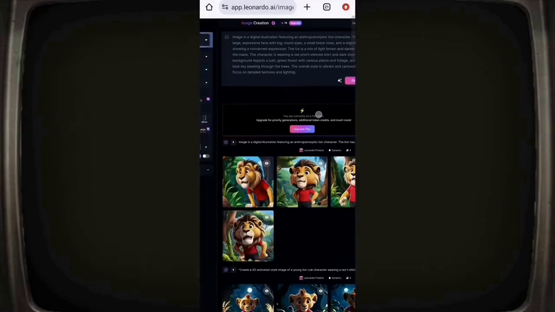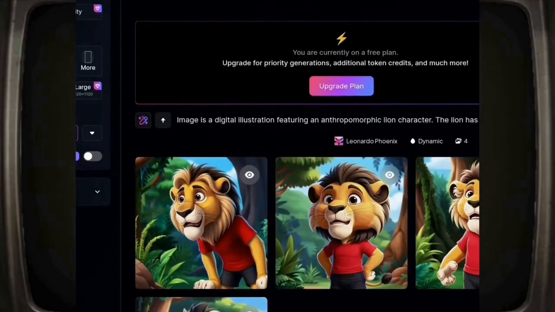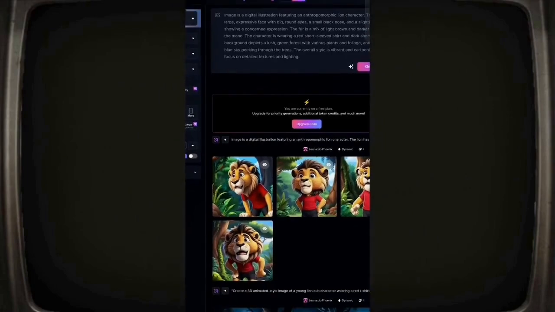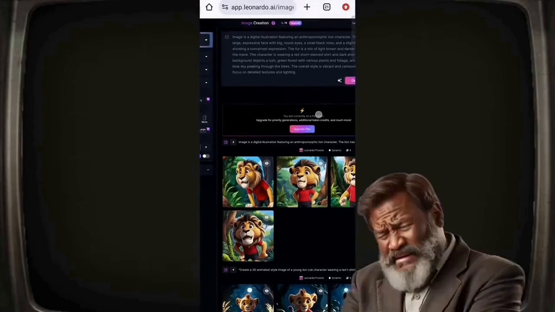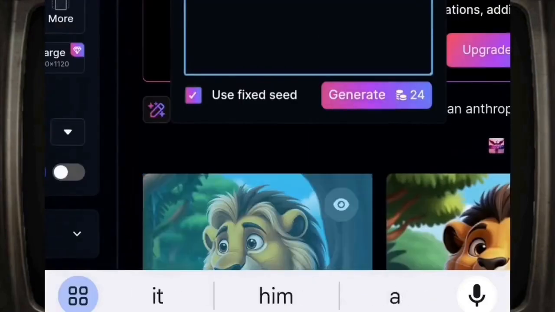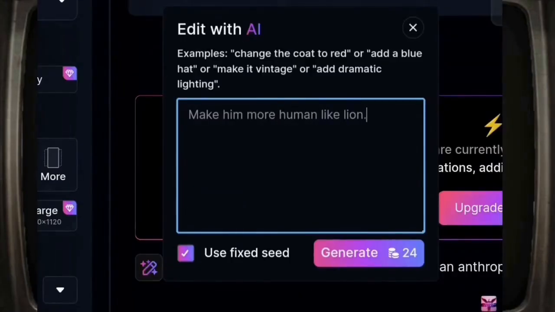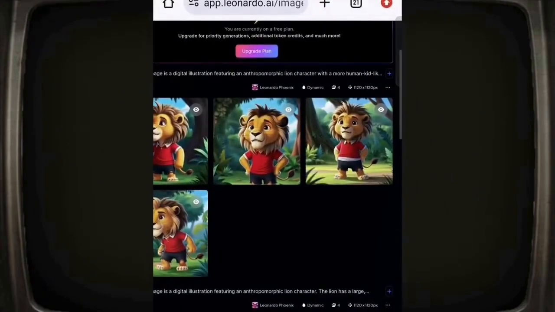Save it now. You can see our image has been generated, but this image is not very good yet. We were supposed to make it look like a little kid, but it turned out like an old man. And here, I will click on this pencil and write, make him more like a human kid, like a lion. And then I will click on Generate, so you can see that a good image has been generated now. It's not exactly like Khatta Limboo, but it's not worse than that.